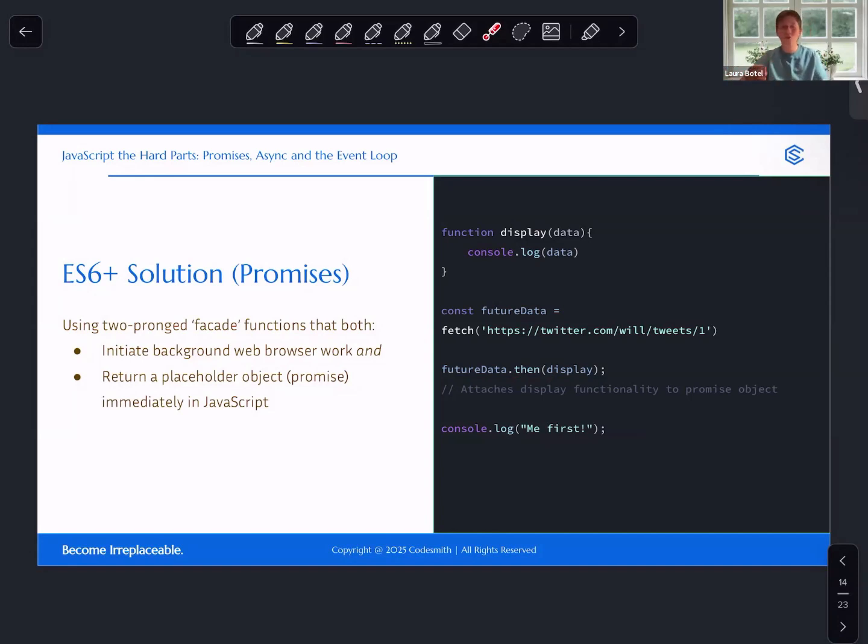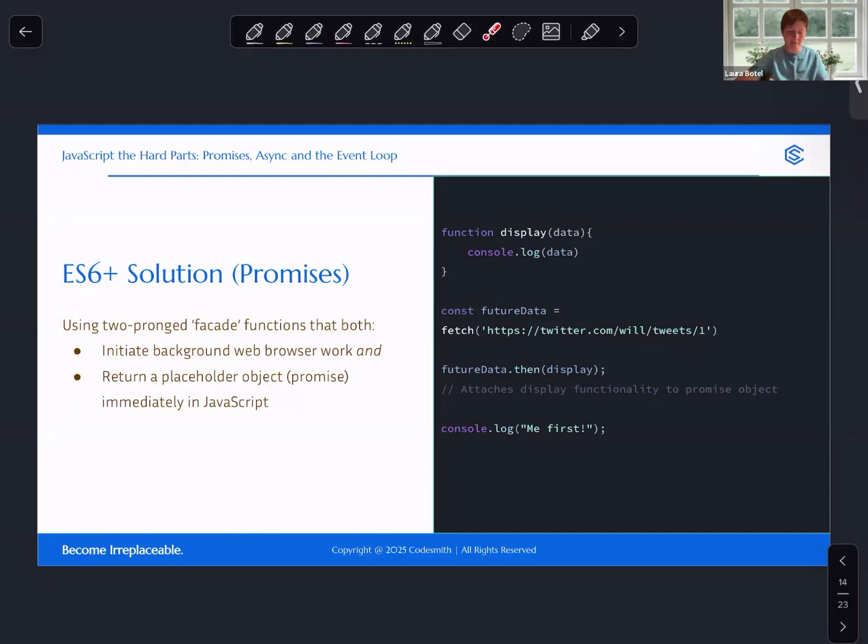So without thinking too much about this, I can make a pretty good guess that what's happening in this code is that we're going to fetch the first tweet from Will, and then we're going to display it. This property comes built in as well, and again, very semantically named, so I can quickly reason about what's going to happen once I have the result of my fetch request.